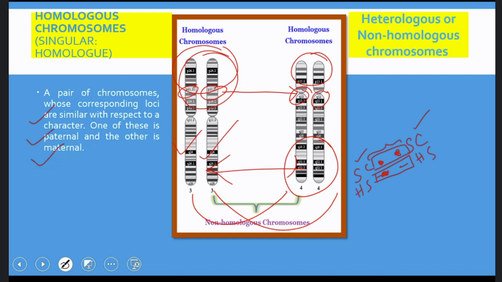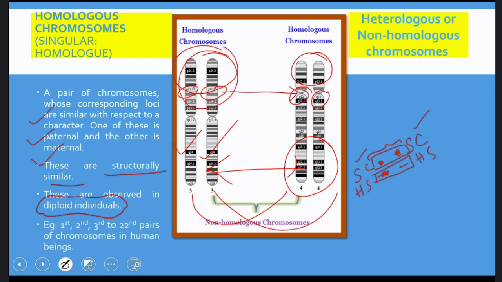Coming to the heterologous or non-homologous chromosomes, first, another two points. Homologous chromosomes are structurally similar, and they are observed because they are paired. We cannot see them in haploid individuals. They can be observed only in diploid and polyploid individuals. Example: the first pair, second pair, third pair, up to the 22nd pair of chromosomes in human beings, and in females up to the 23rd pair, which is XX also, are homologous chromosomes.